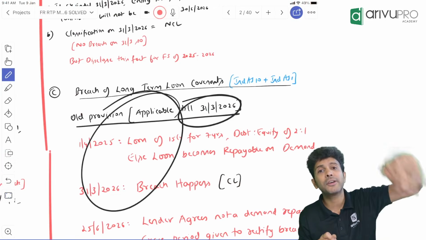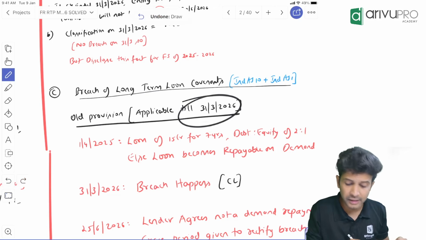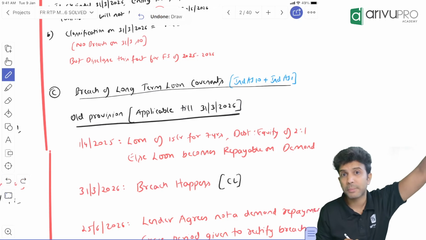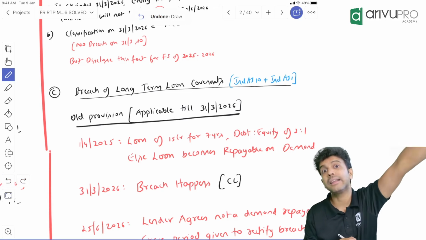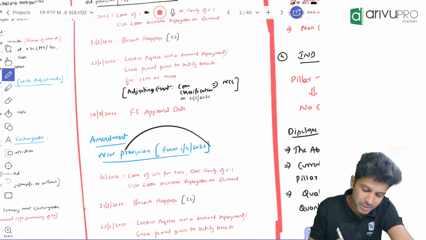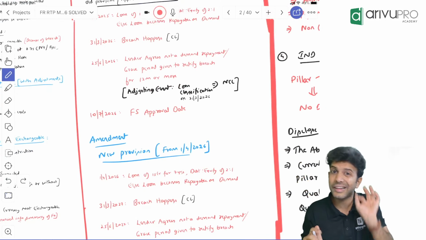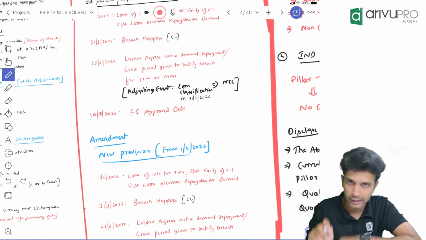By chance, if they modify the question and ask for a period greater than 31st March, suppose they make the period as 1st April 2027 or 2028, and then ask you the question, you'll have to answer based on the new provision. It's easy only, one-liner answer only, but still dates are important over here. Watch out for that.